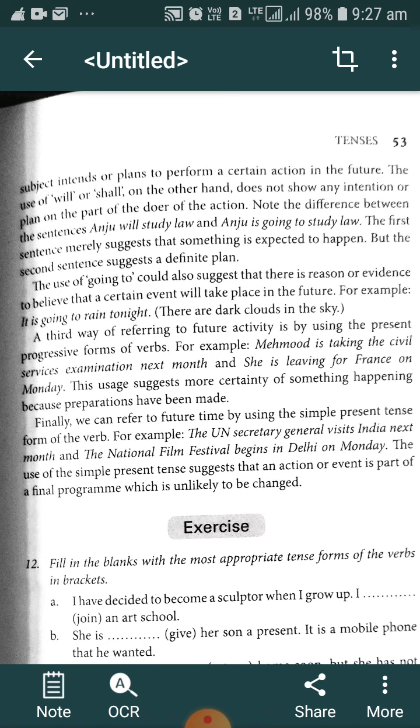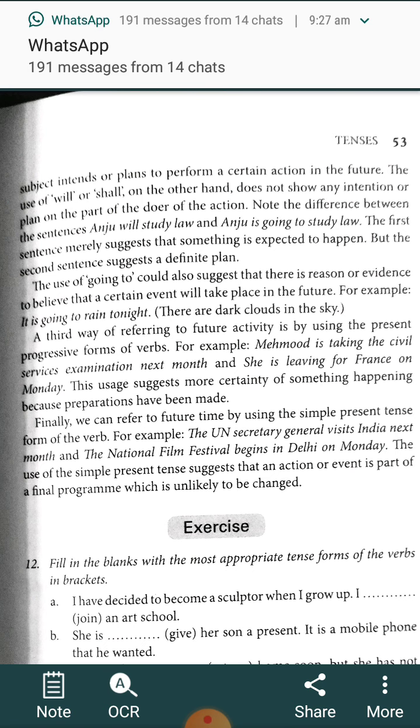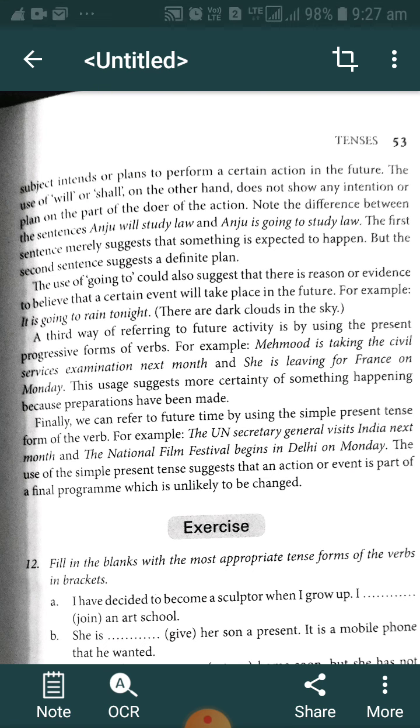The use of going to could also suggest that there is reason or evidence to believe that a certain event will take place in the future. For example, it is going to rain tonight. There are dark clouds in the sky. When we say it is going to rain, it means we are observing the dark clouds in the sky. That's why it is definite that there will be rain at that time.